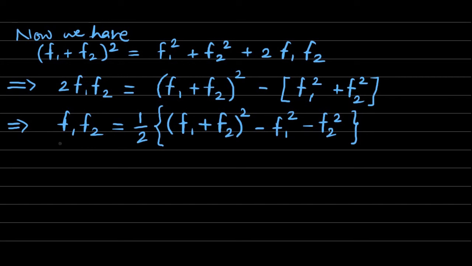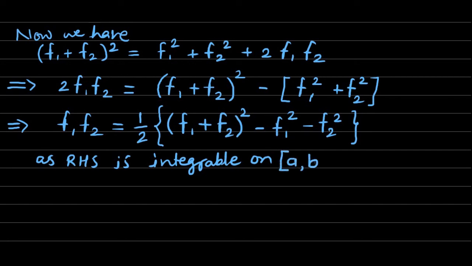So we can say that as the right hand side is integrable on closed interval a to b, therefore clearly the left hand side is also integrable, as they are equal.